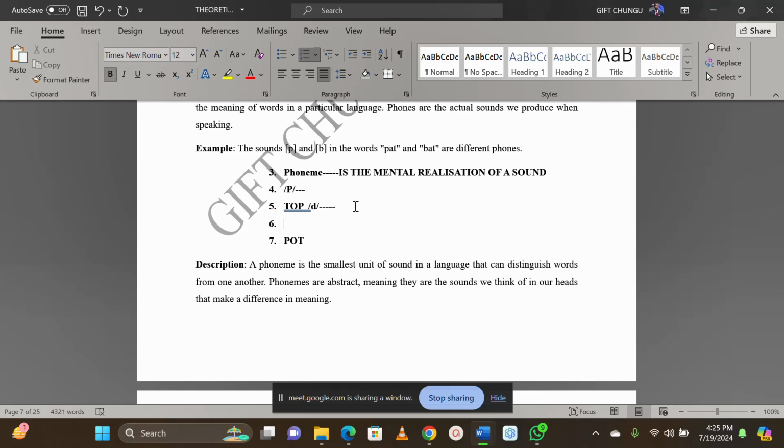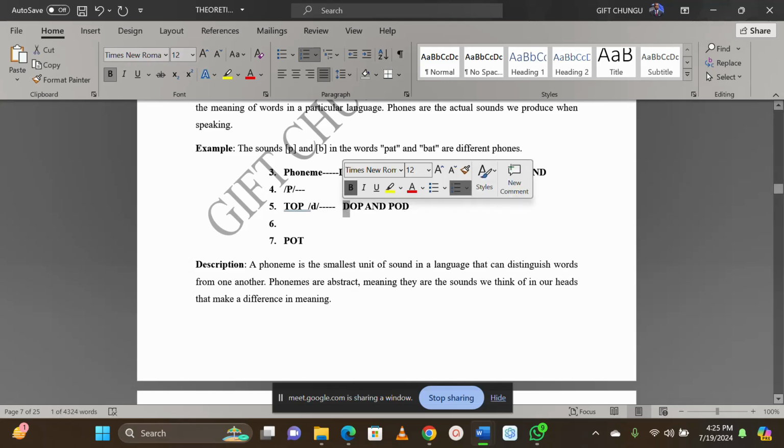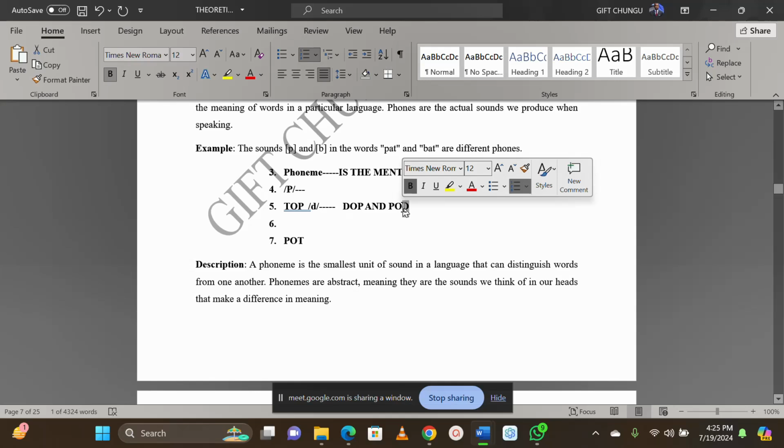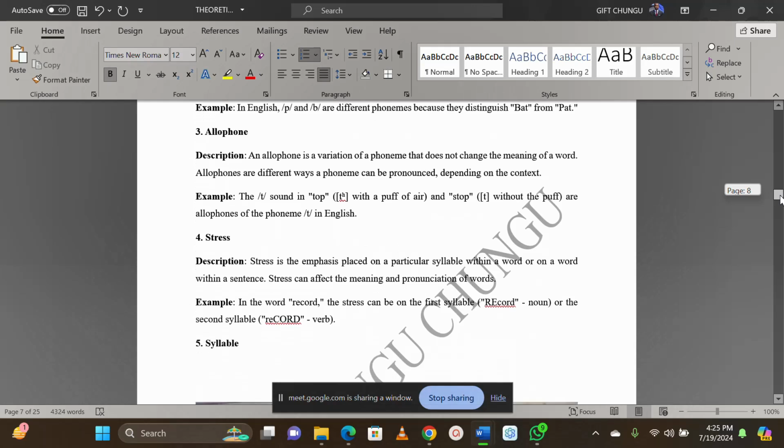For example, let me give you an example of what I'm talking about. For example, dope and pod. So the way this sound will sound at first is different from the way it will sound at the end. That is what we are talking about. And we can change this one, we put it this side, and we change this one, we put it this side, because immediately we change, the meaning will change. Meaning these two sounds are different sounds. That is what we are talking about on phoneme.